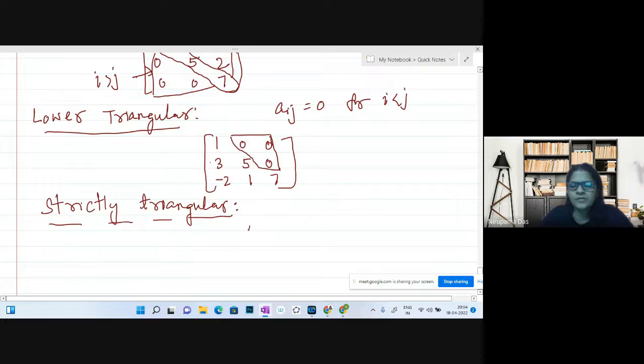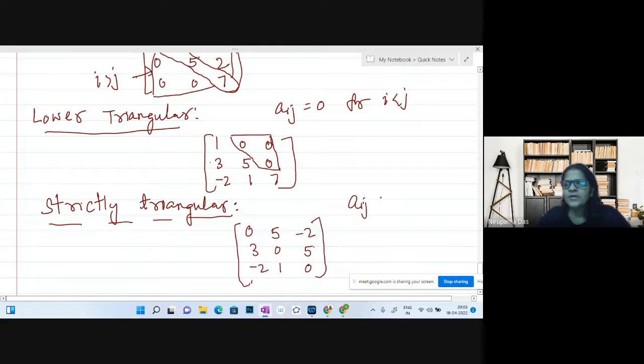If I write here 0, 5, minus 2, then 3, 0, 5, then minus 2, 1, 0. So this is strictly triangular. Here Aij equal to 0 for i equal to j.